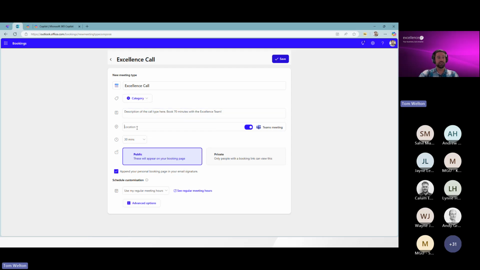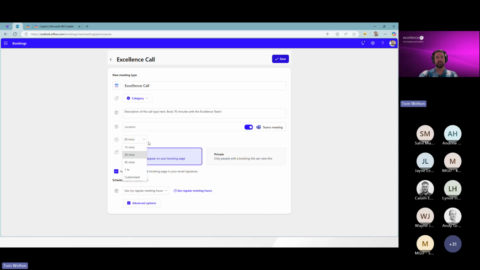But here again, we can add a physical location. So we can take advantage of that. Whether or not you want that to know your location is a personal preference and a privacy consideration, or we can simply enable a Teams meeting, as many of us attend a lot of our time there virtually. So we'll go ahead and forgo that, maybe just do this time there and see if it's able to do the location. But adding that location in, here is the length of the meeting that'll be scheduled.